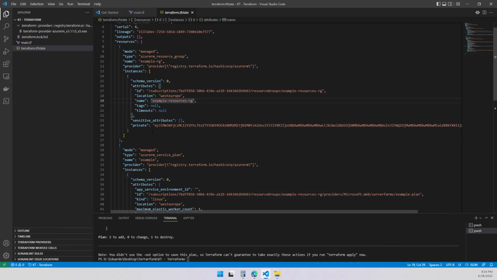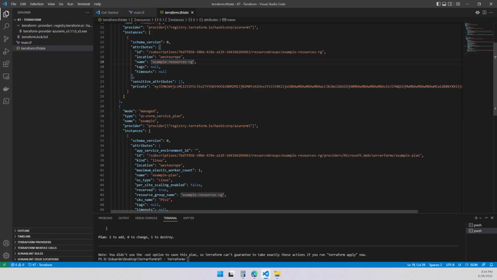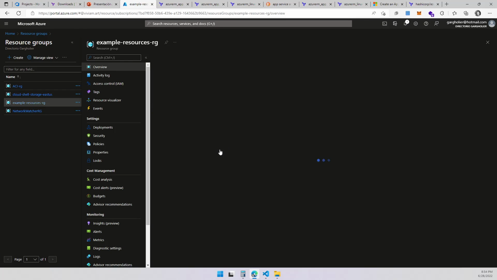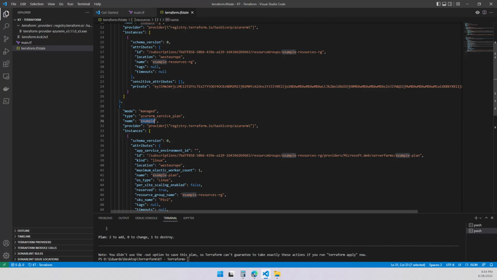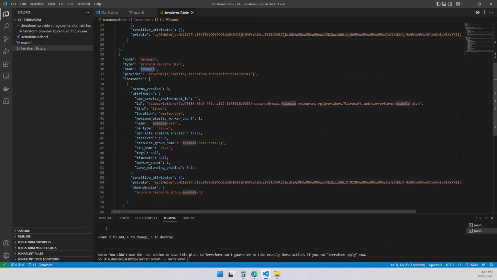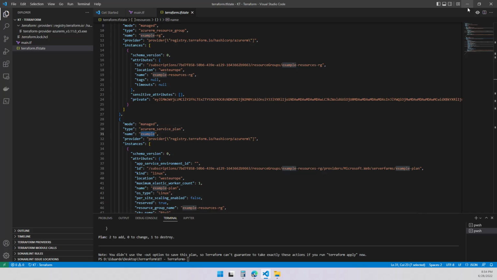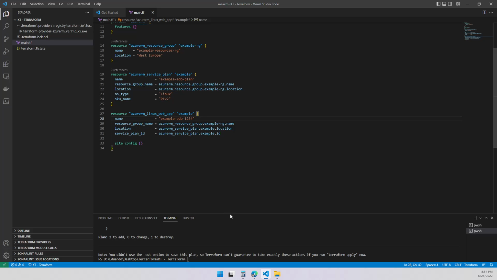West Europe, right? So you can see this is a list of attributes. We also have a managed service plan called example. And yes, we do. We can see it over here as example plan. But that's it, right? The bigger the list you have for it, the bigger the list of resources you're going to see over here. So it's all good over here.